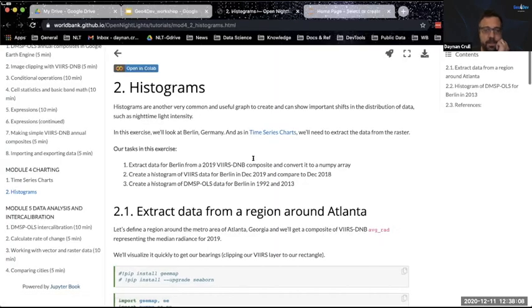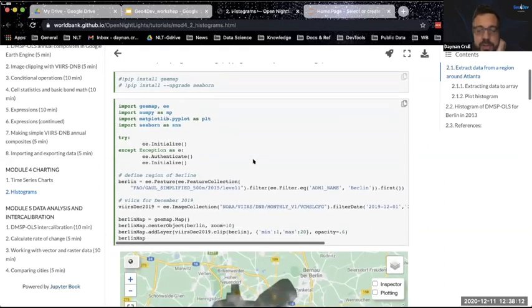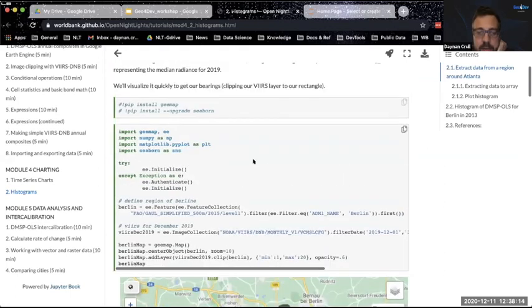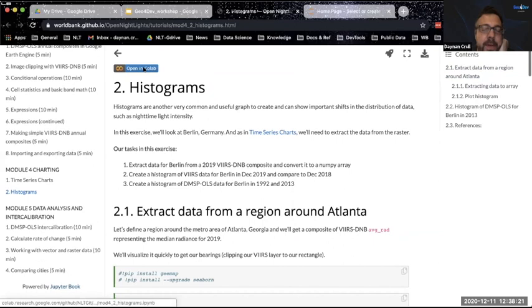Histograms are another thing that you can do. I'm not going to actually work through this notebook, but I'm going to just show you this website, and you can follow along if you want. Again, open this in Colab.